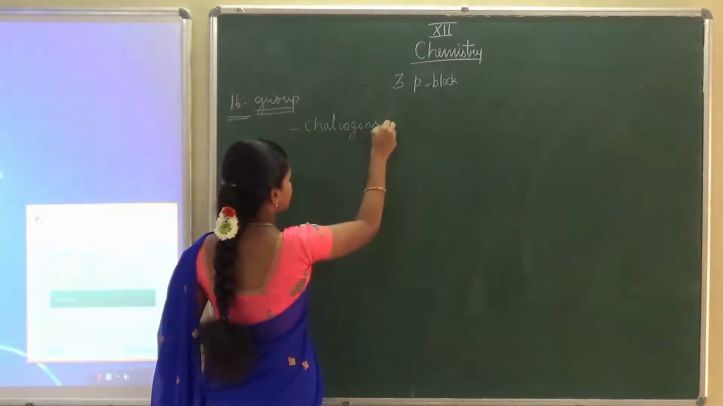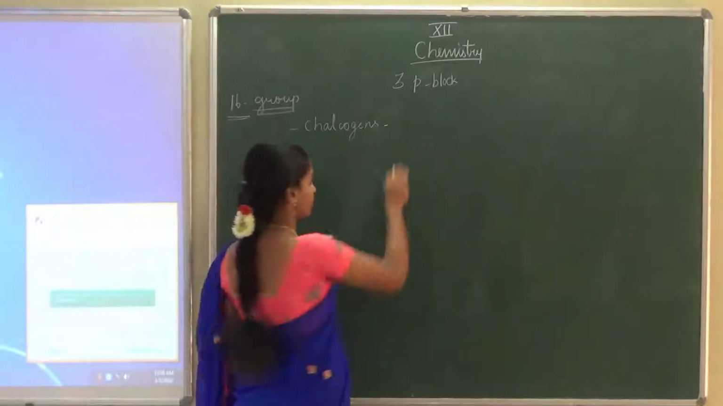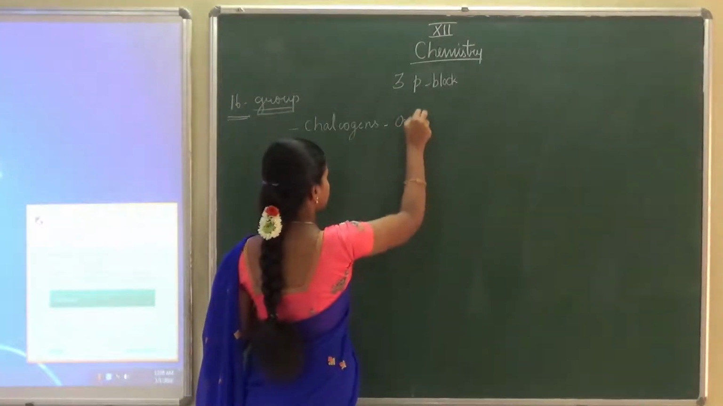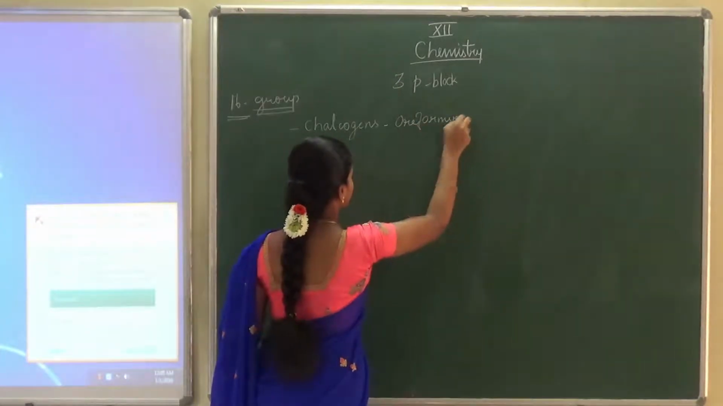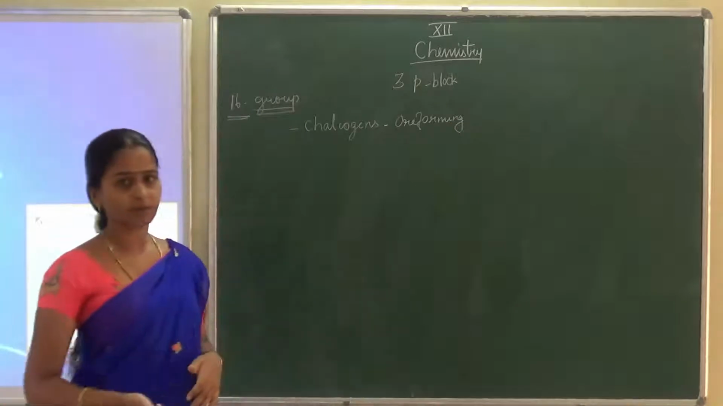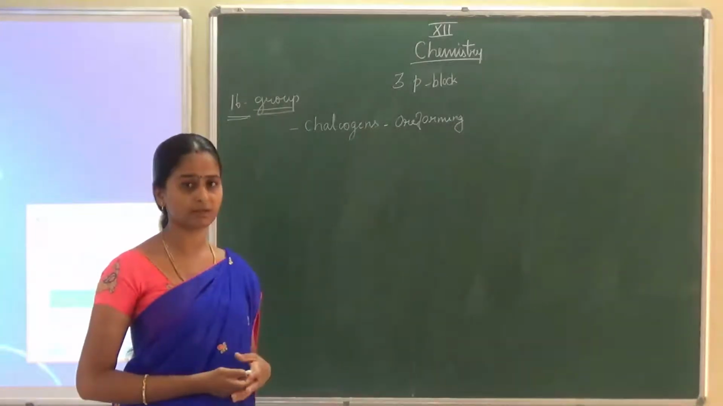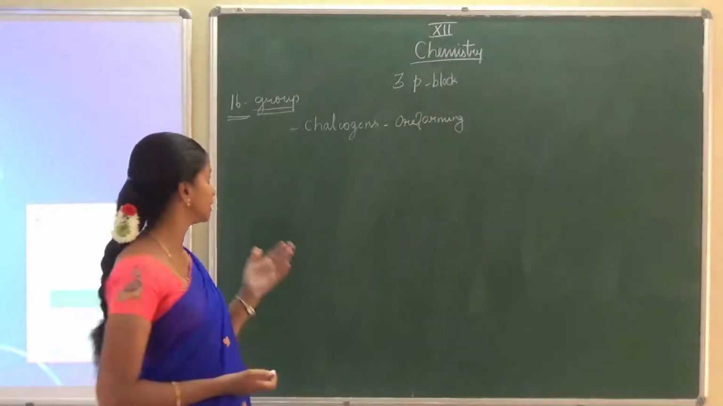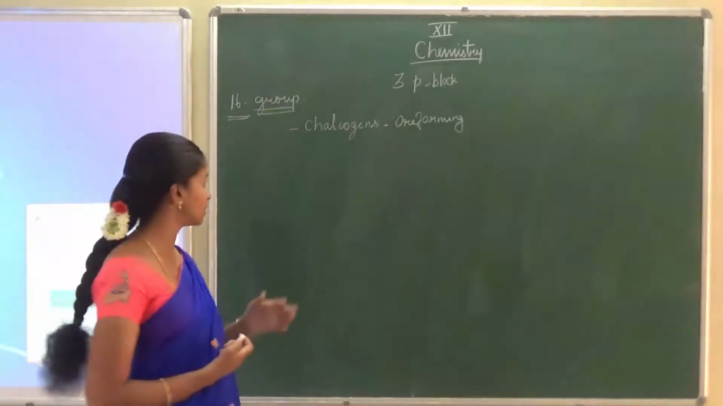What is the meaning of this word chalcogens? The meaning is ore forming. Why are we calling it the ore forming group? Because most of the ores exist in sulfide form and in oxide form only. So that's why we call this group the chalcogen family, or chalcogens.